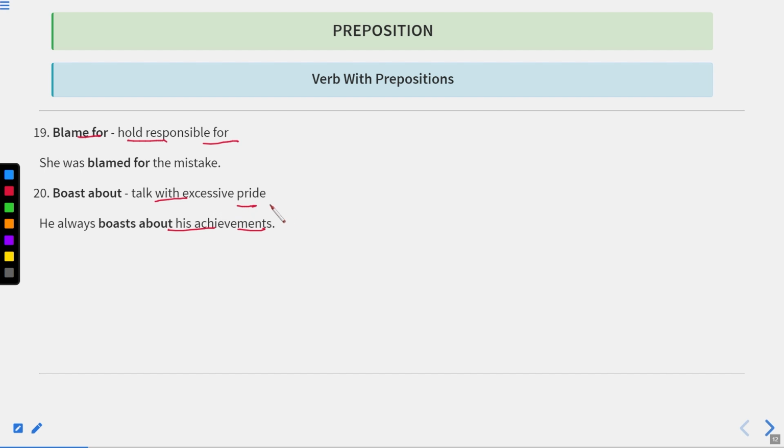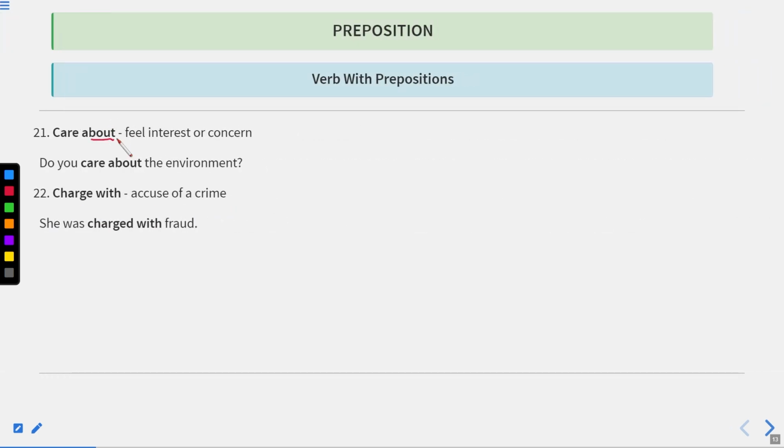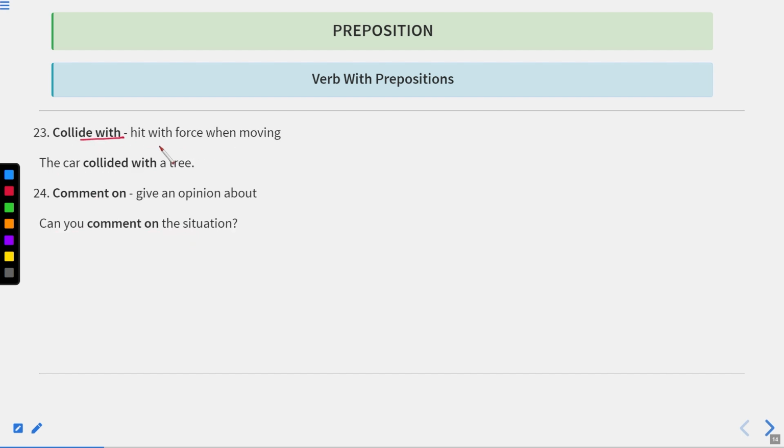Okay. Now let us move to the next one. Care about, feel interest or concern. Do you care about the environment? Charged with, accused of a crime. She was charged with the fraud. Okay. Now let us move to the next one. Now the next one is collide with, hit with force when moving. The car collided with a tree. It means it got stuck in the tree, hit with the force when moving.